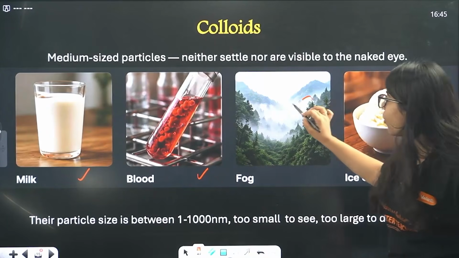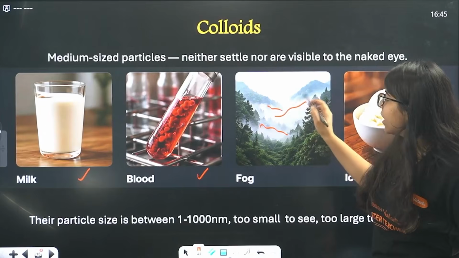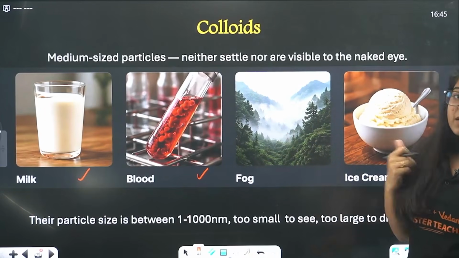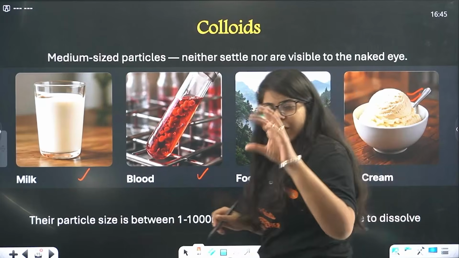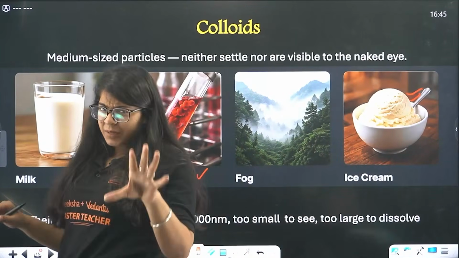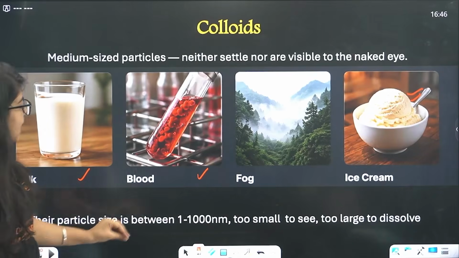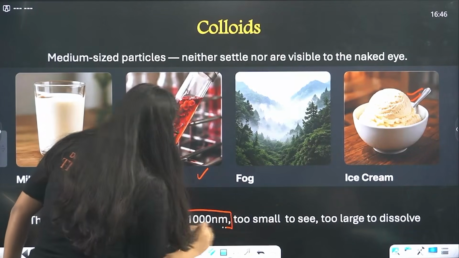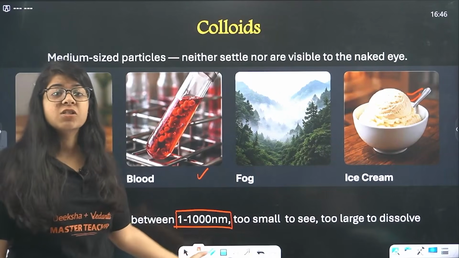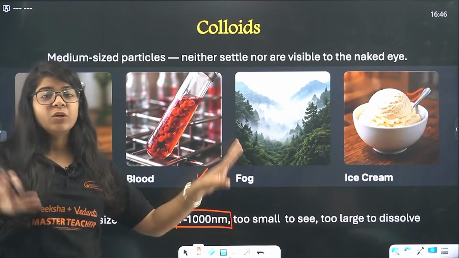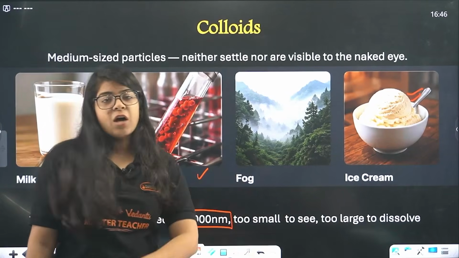Done. And this fog, when you go to the mountains or when you see the fog around in winters, all this is a colloidal solution. Your ice cream is also a colloidal solution. You cannot pick each particle apart, but it's not a true solution either, right? So their particle size is between 1 to 1000 nanometers. Just remember this. Now true solution particles are less than 1 nanometer, suspension particles are greater than 1000 nanometers, and colloidal particles are somewhere between 1 and 1000 nanometers. Done. So they are too small to see but too large to dissolve.